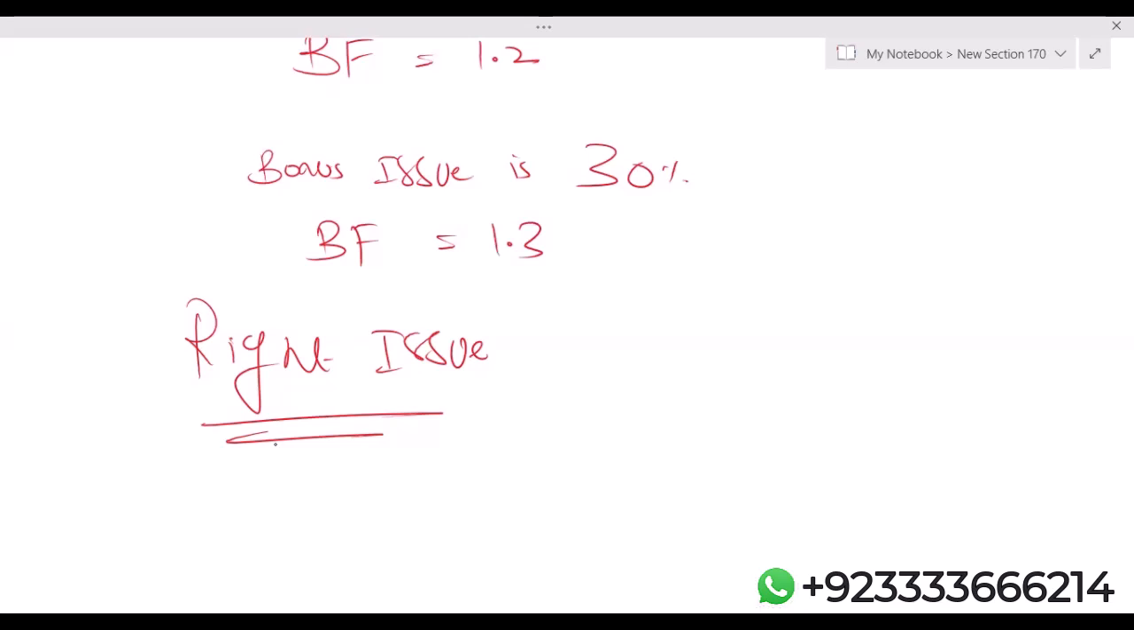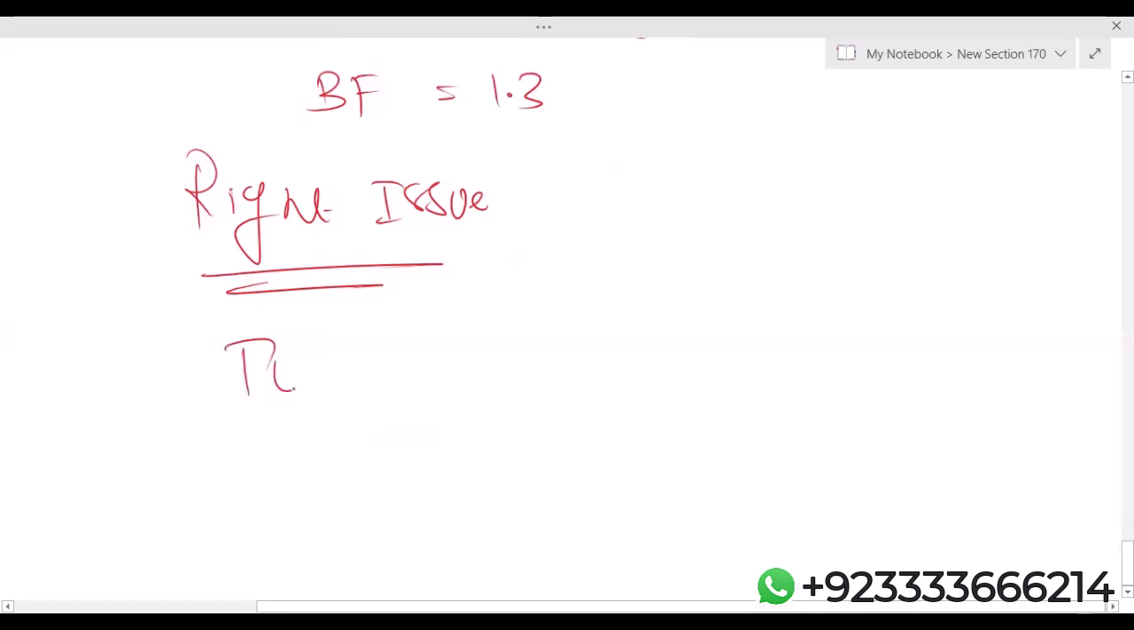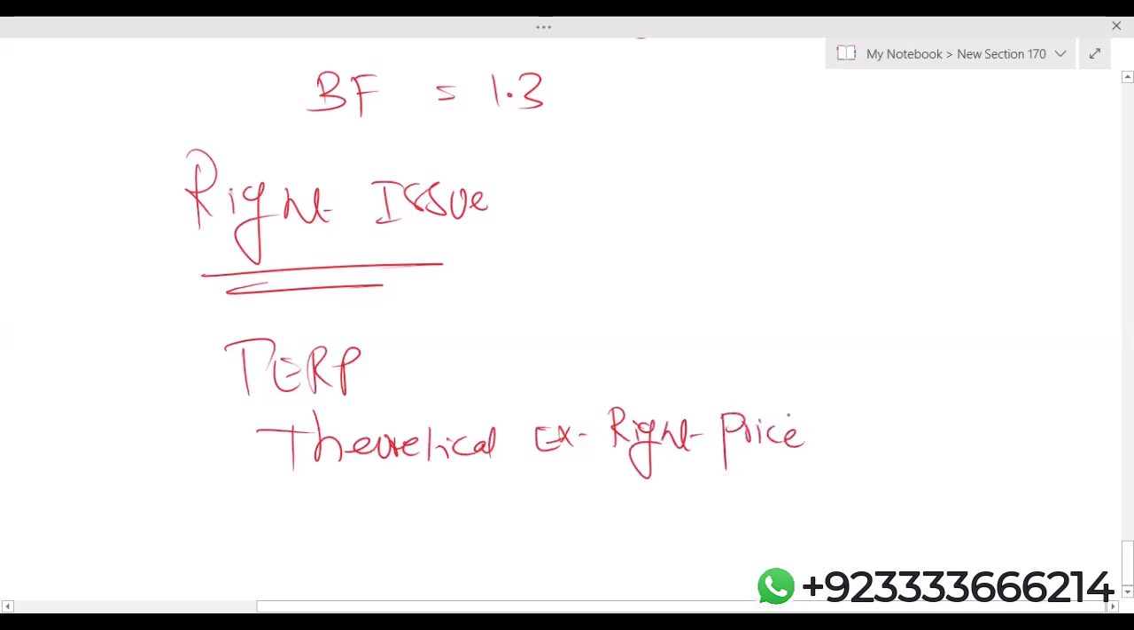The technical name is TERP, that is Theoretical Ex-Right Price. Interpretation: share price after the right issue. As I mentioned, the share price after the right issue will be lower than the share price before the right issue. Another point is, in a right issue, there is an adjustment factor, or you can say the bonus element is built in. So we have to calculate that as well.